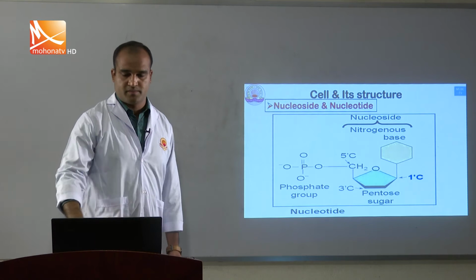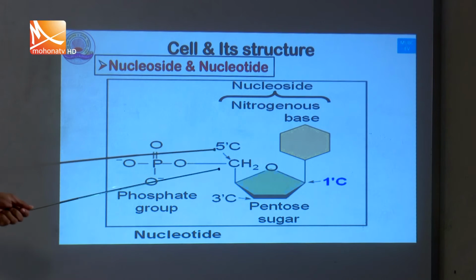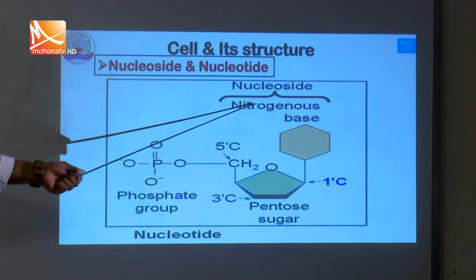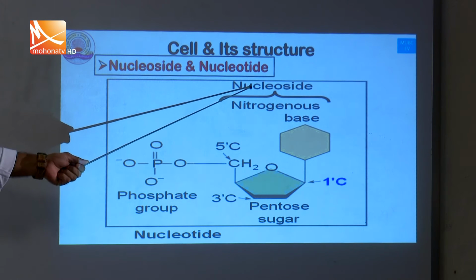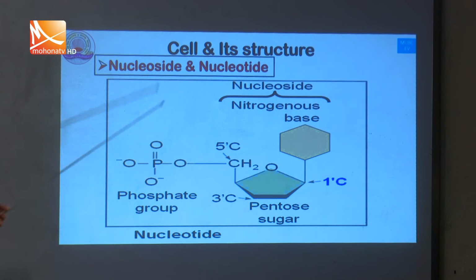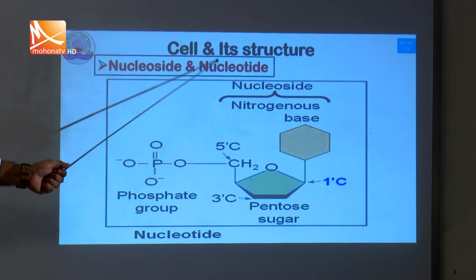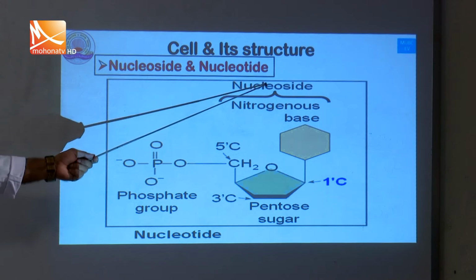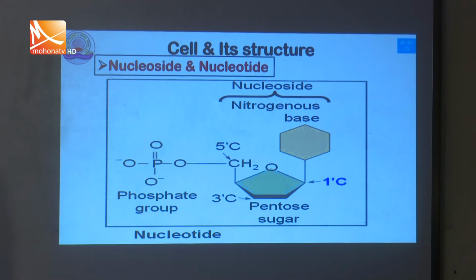Nucleoside and nucleotide. One pentose sugar and one nitrogenous base, when attached, are called a nucleoside. When an extra phosphoric acid is attached to the nucleoside, it is called a nucleotide. The nucleotide is the main component of the DNA or RNA molecule.